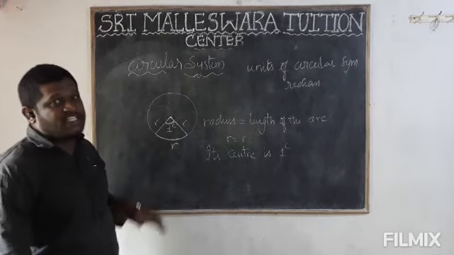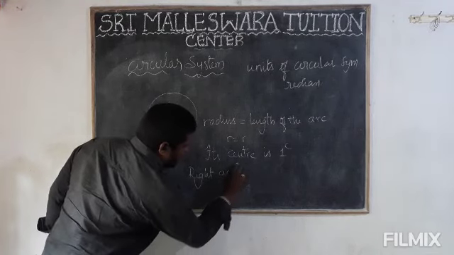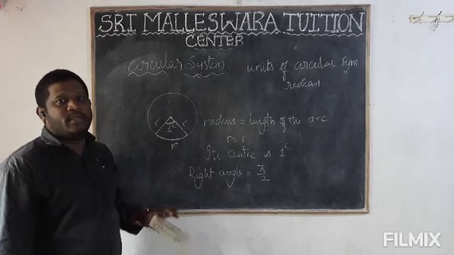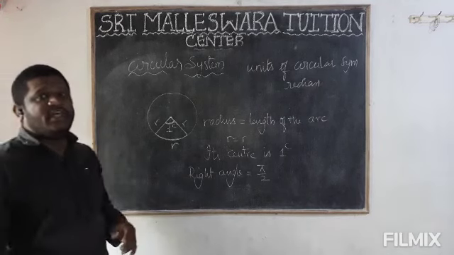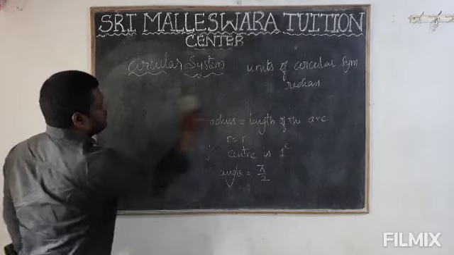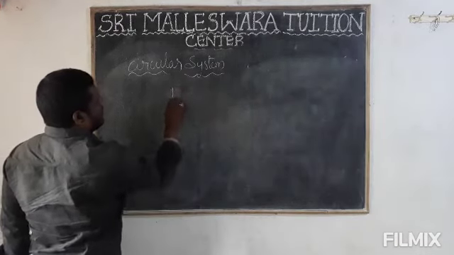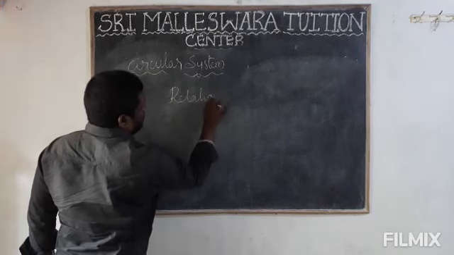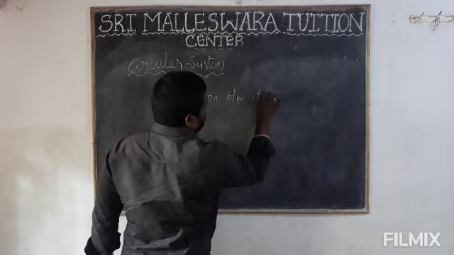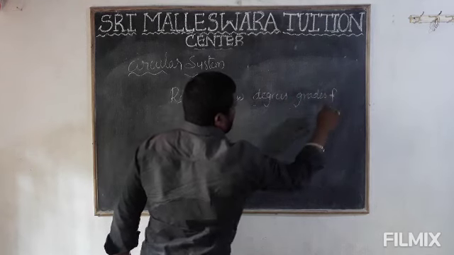In the circular system, the right angle is pi by 2. Got it? So these three are the measurements of the units. Next, the relation between degrees, grades, and finally radians.